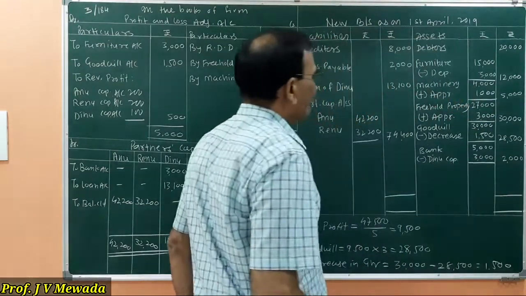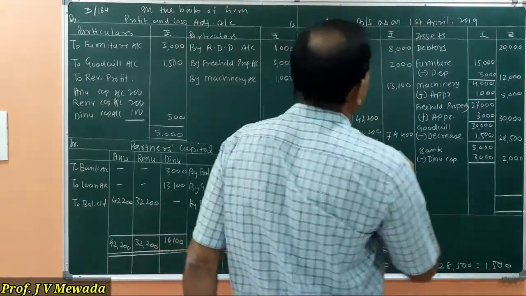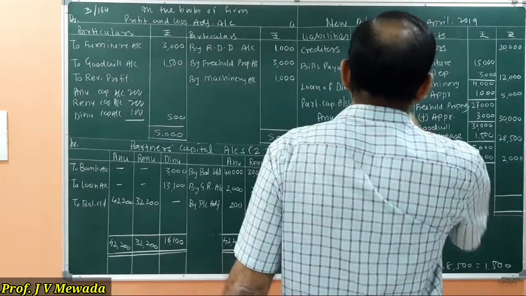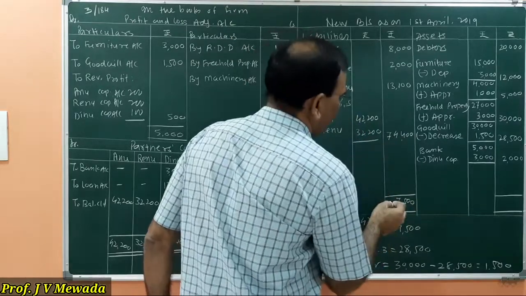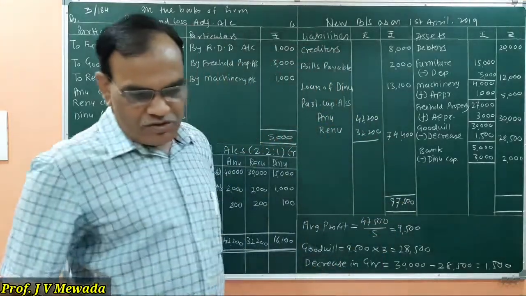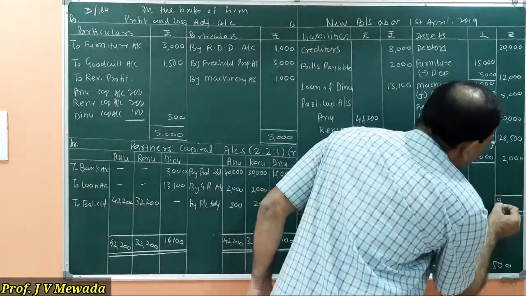And now we can close this. So the total is 97,500 on both sides.